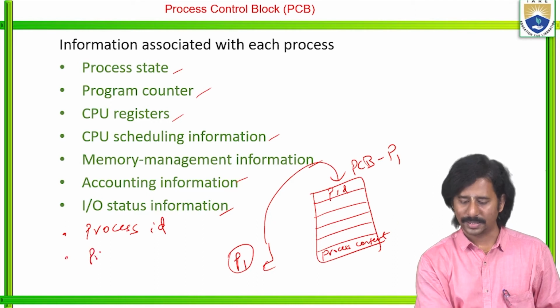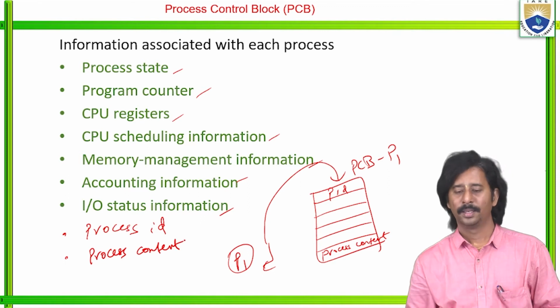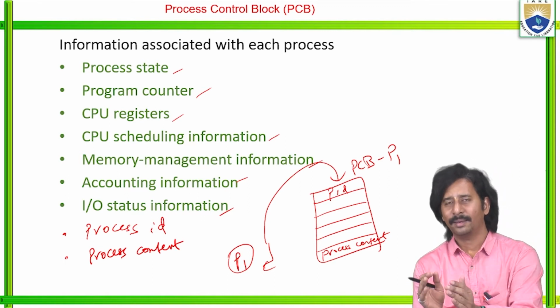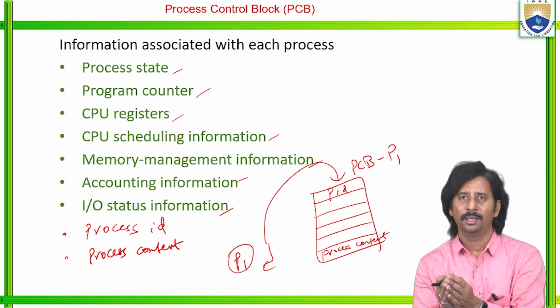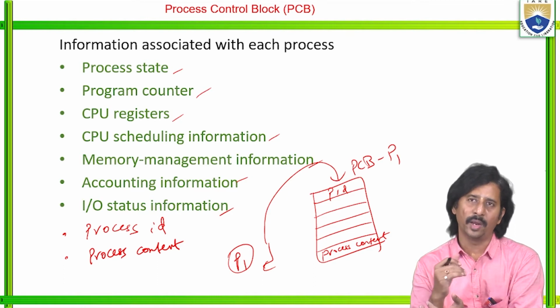This information is associated with each and every process.